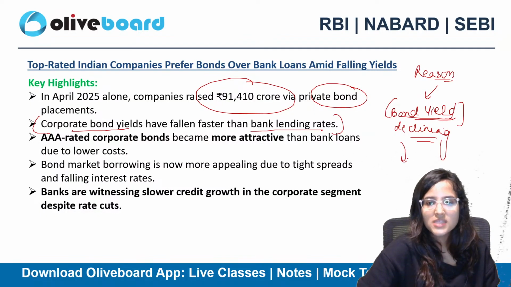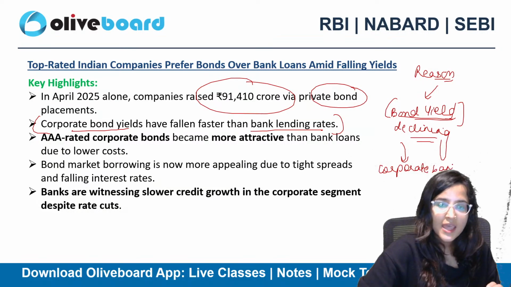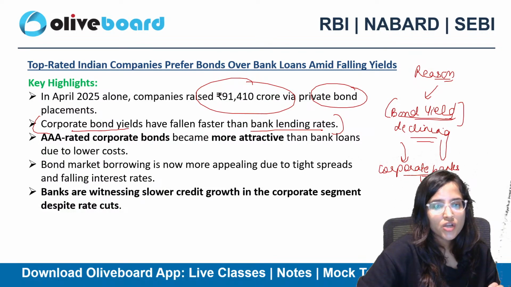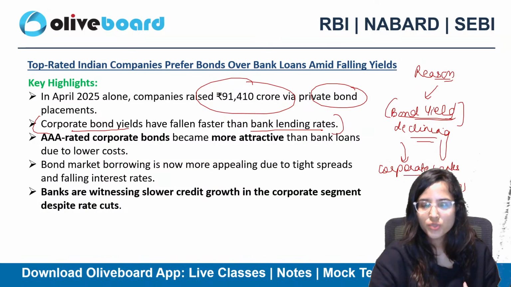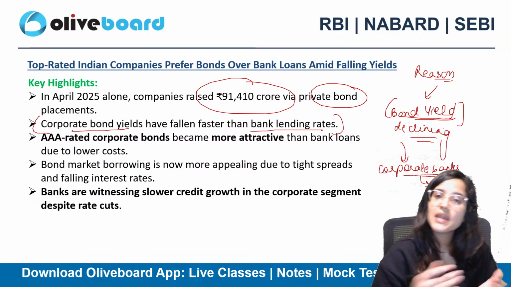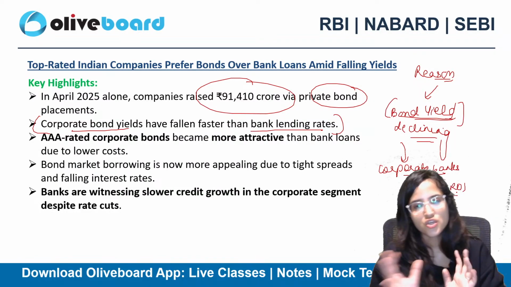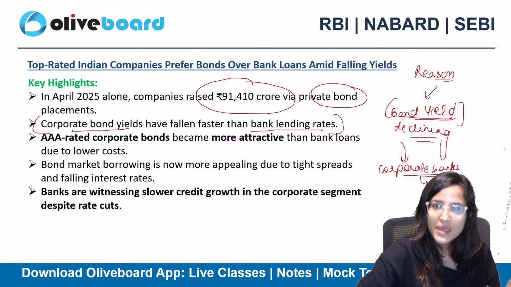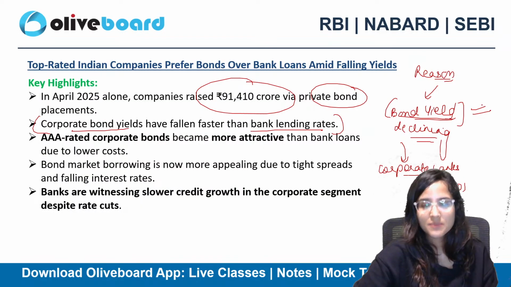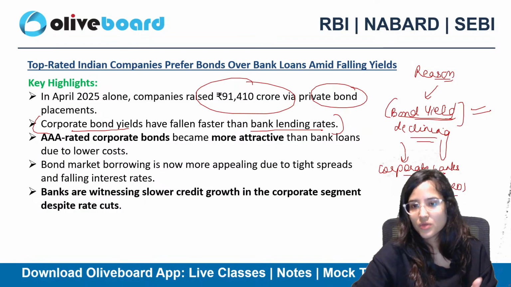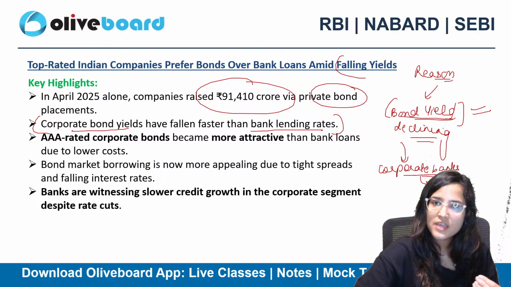When bond yield declines, the corporates can issue bonds at a lower rate of interest. That means if they issue bonds to the people, they will have to pay a lesser rate of interest. Rather than taking it from a bank, they issue the bonds. So the reason these corporates are raising money from bonds is the declining, falling yields.